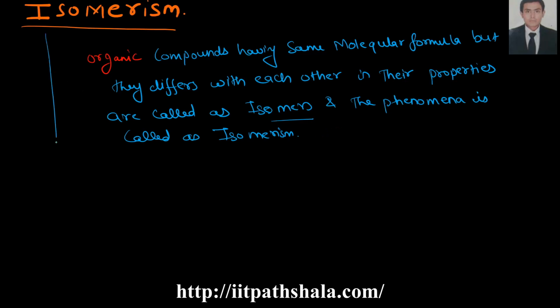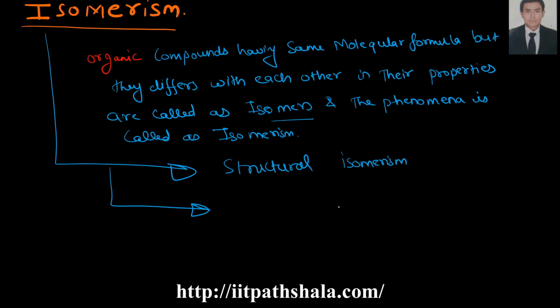So isomerism is classified into two parts. First one is structural isomerism. Second one is stereoisomerism.